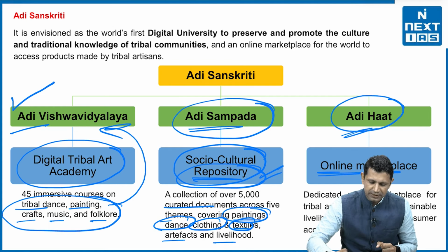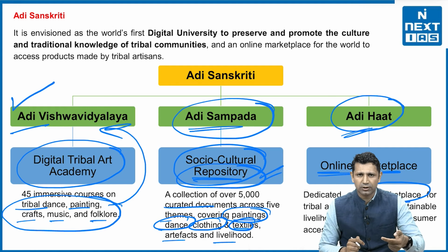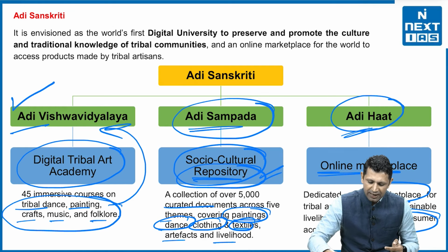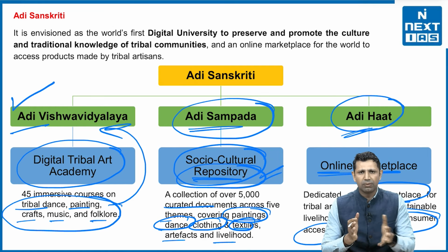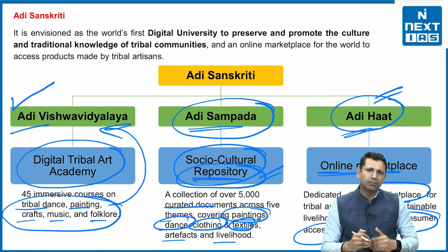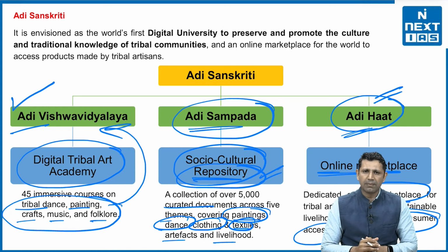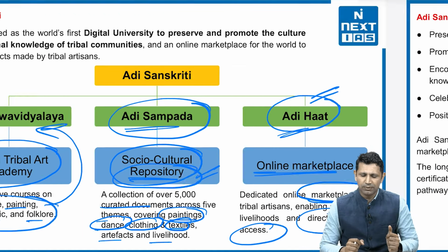The third one is Adi Haat. In Adi Haat, the tribals will get a marketplace where they can sell their products. Also, consumers are directly connected to them. So consumers and the tribal creators will be directly connected through this Adi Haat, where the consumers can buy the products of the tribal people. And it is going to provide a livelihood opportunity for the tribals, directly connecting with the consumers.